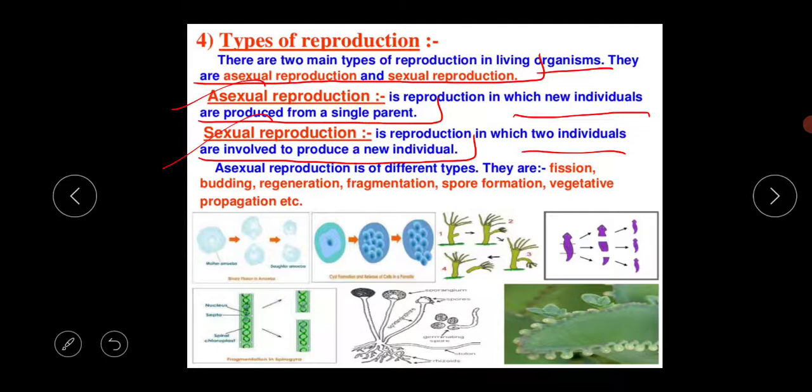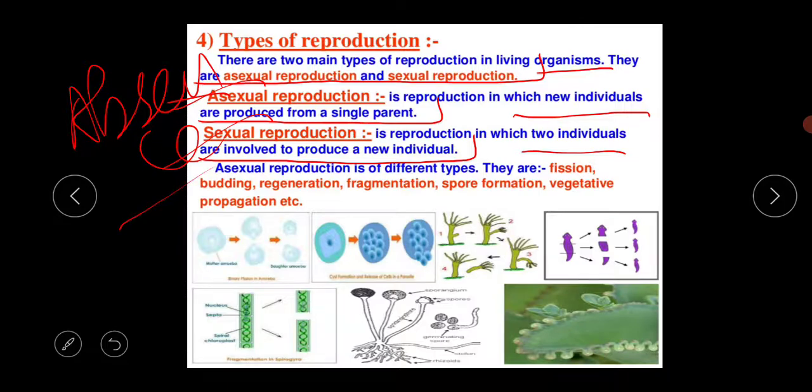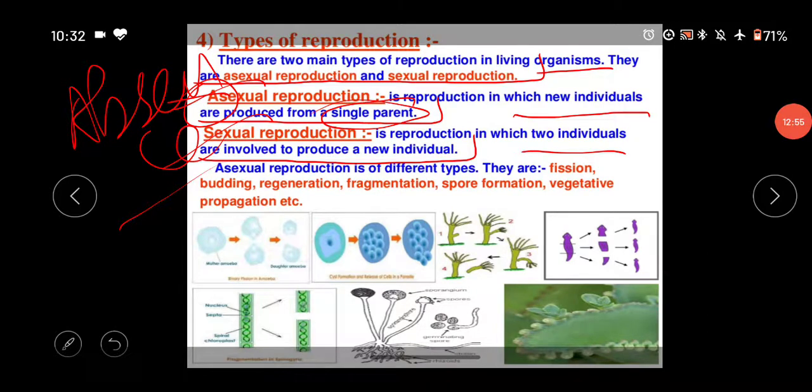What is the basic difference between sexual and asexual? Asexual means the absence of sexual process. The letter 'a' means absence. There is no sexual process involved between two organisms, so this reproduction happens with a single parent. Only one sex is required, either male or female. This is the reproduction in which new individuals are produced from a single parent.